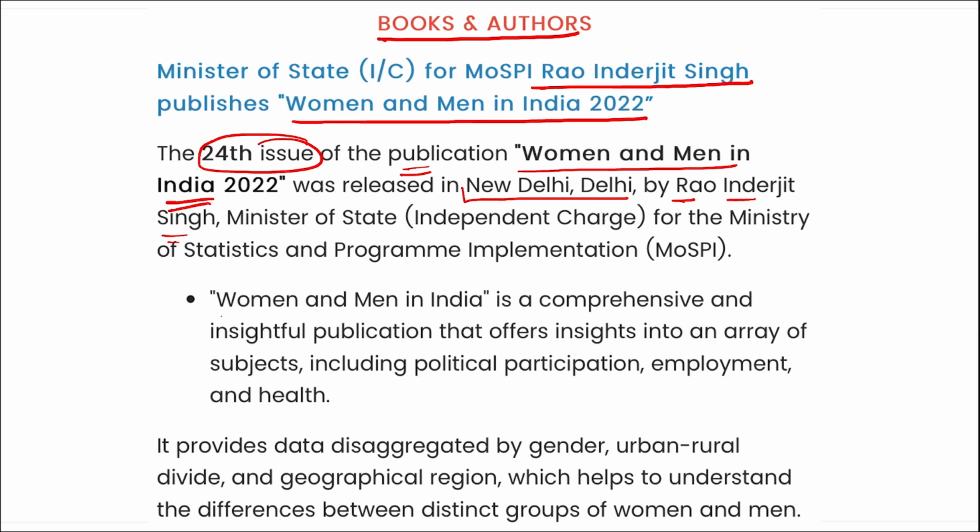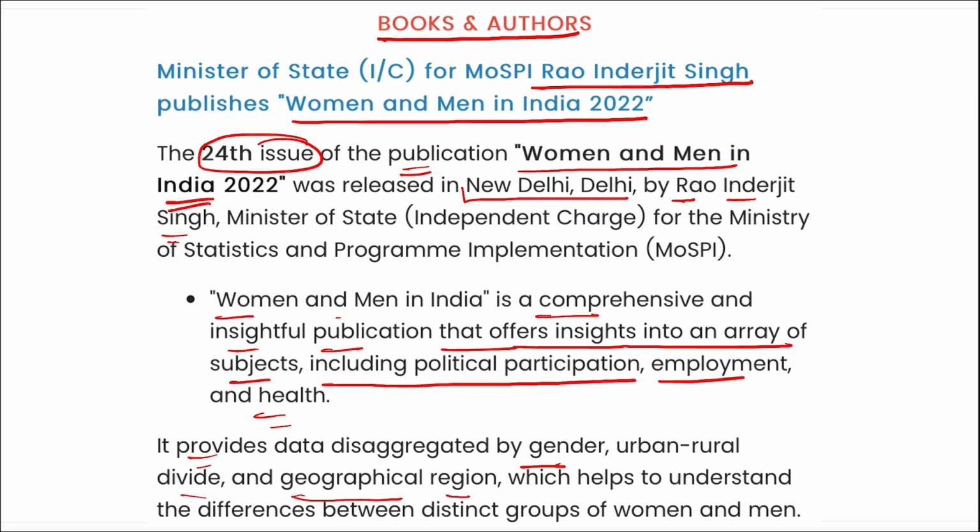All right, Women and Men in India is a comprehensive and insightful publication that offers insight into an array of subjects including political participation, employment and health. This provides data disaggregated by gender, urban rural divide, and geographical region, which helps to understand the difference between distinct groups of men and women.